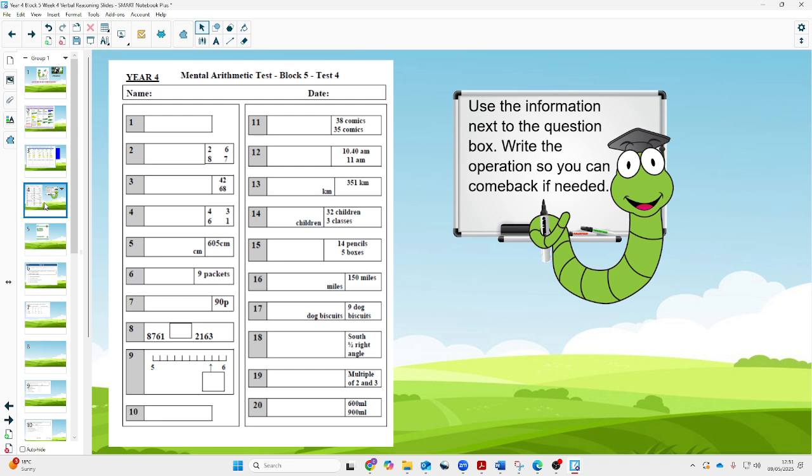Number 8. Write the correct sign or symbol, greater than or less than, in the empty box. On the answer sheet is a scale. Write the number shown by the arrow.